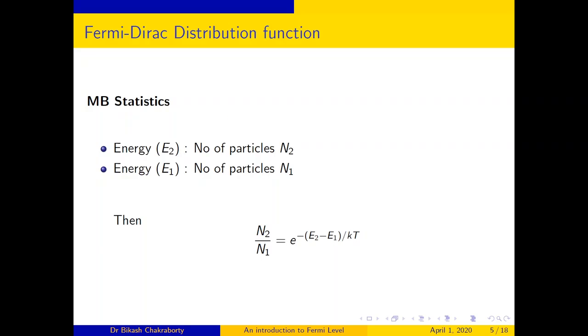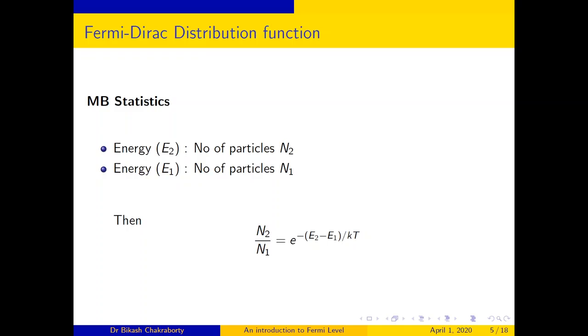Now, to give you an idea about what the Fermi-Dirac distribution function is, I should start from MB statistics. You know this formula, N2 by N1 is equal to e to the power minus of (E2 minus E1) by KT, where T is the absolute temperature, K is the Boltzmann constant.